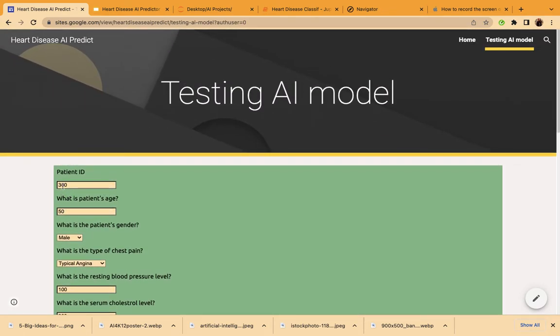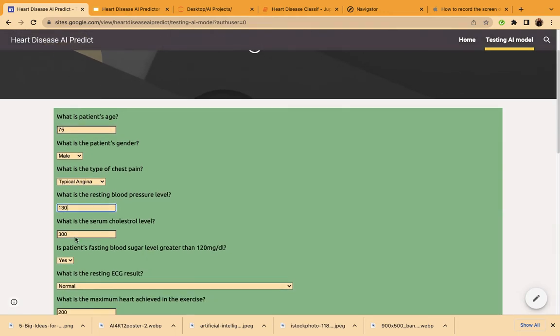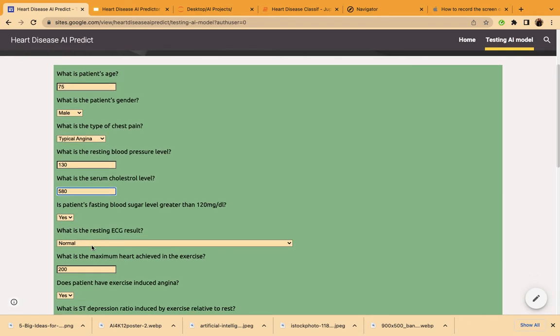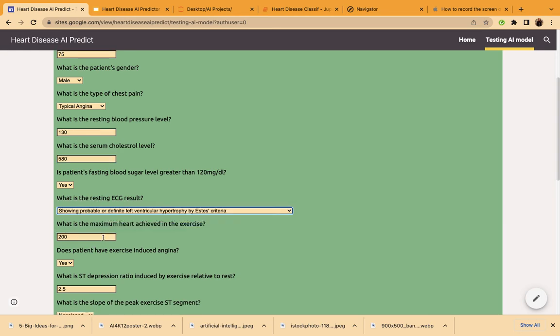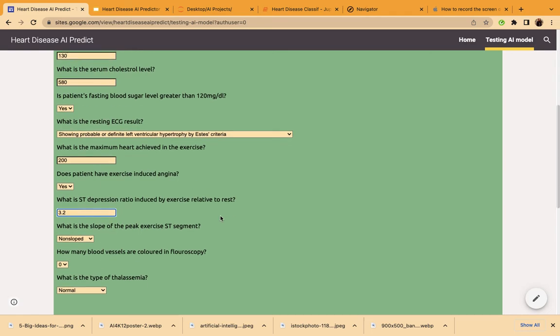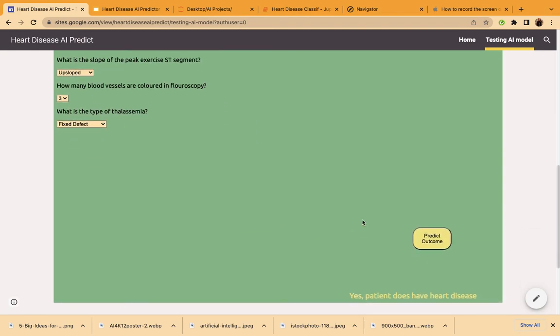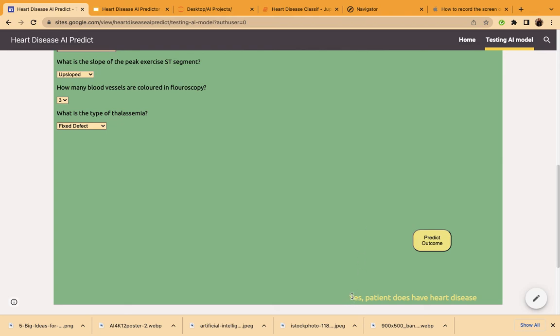Let's have a different set of values. And as you can see, I get the result. Yes, patient does have heart disease.